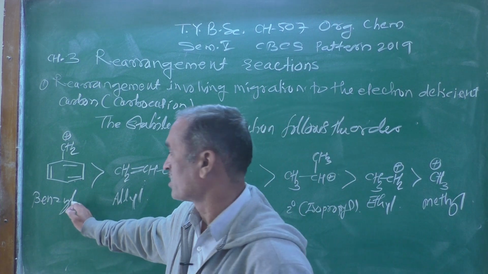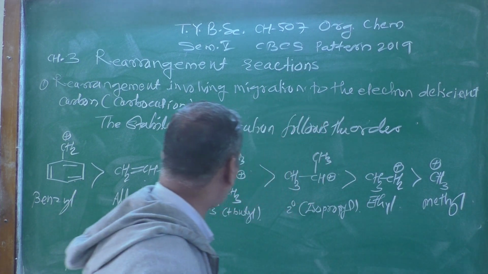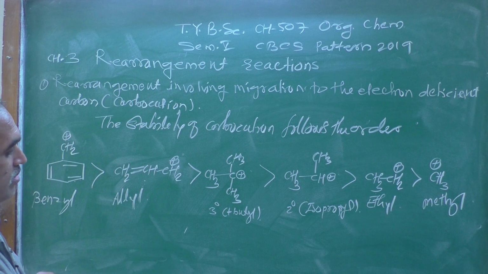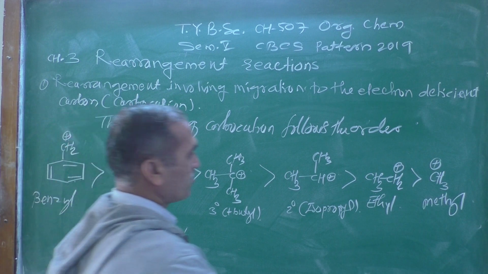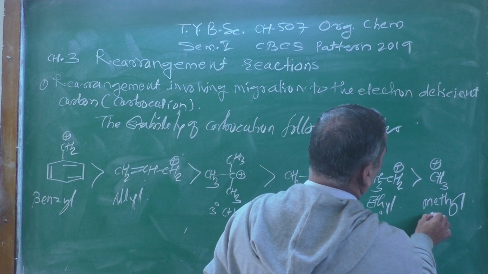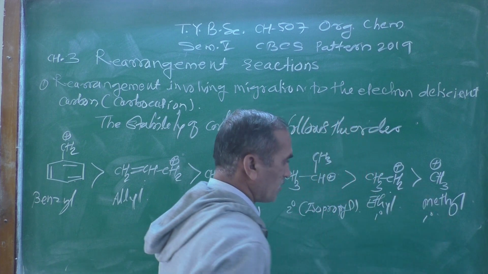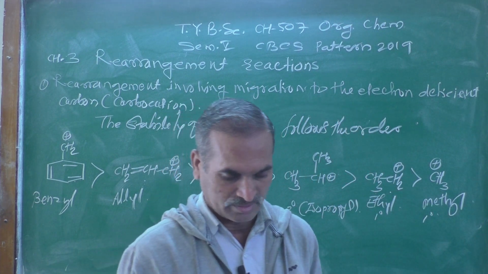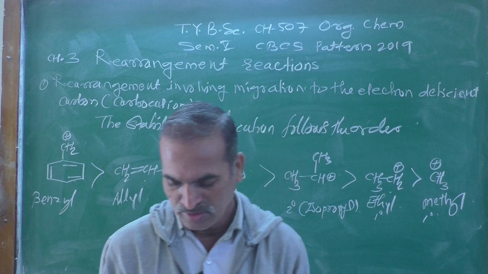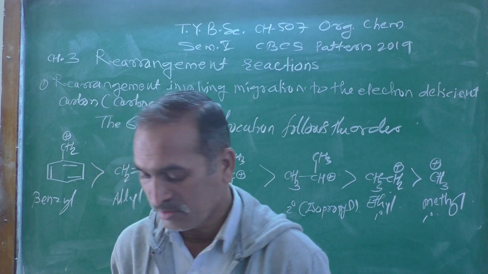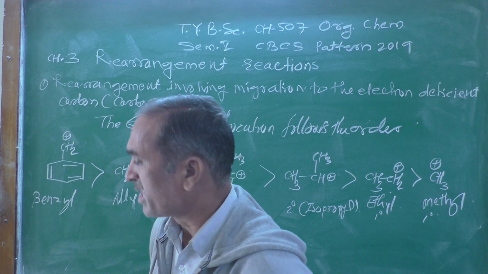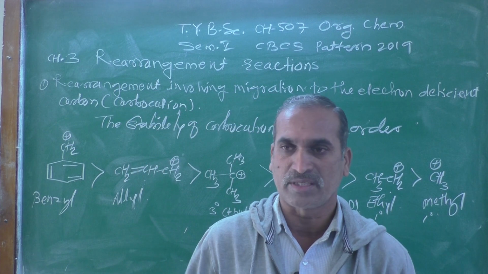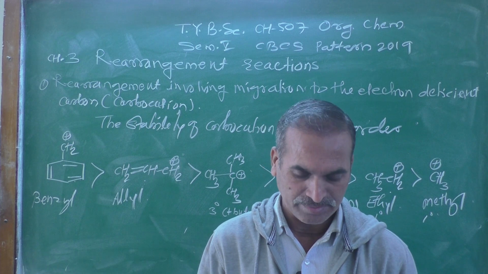So the benzyl is more stable than the allylic system, then the tertiary butyl, then the secondary, and then this may be a primary. This is also a primary, ethyl, and that would be the methyl group. So in this way we have discussed the stability order of the carbocation.